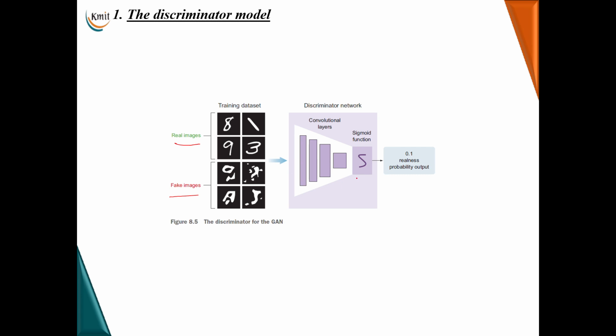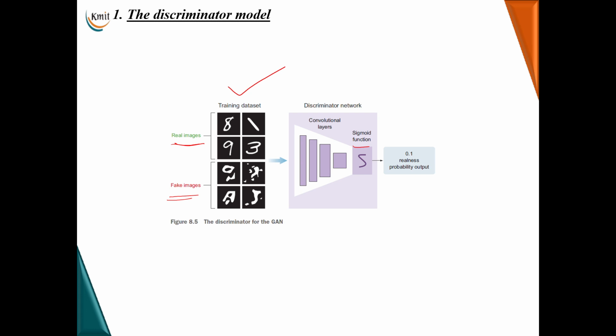It will make use of stacked convolutional layers followed by a dense layer and an output layer, and in the output you will have a sigmoid activation function because the output is a binary classification. Training this discriminator model is a straightforward process because we will be feeding real images from the dataset as well as the fake images coming from a generator, and training the model on these features, it will try to classify whether the given image is fake or real. Hence, the training of a discriminator is a straightforward process.